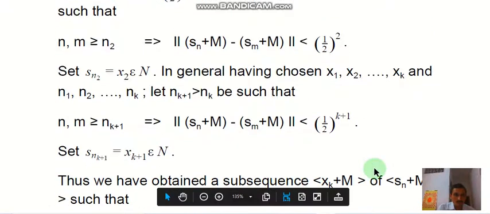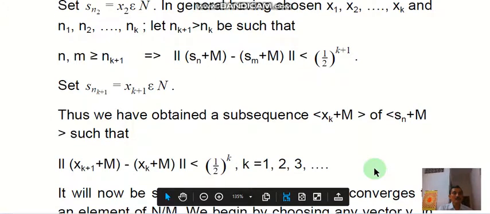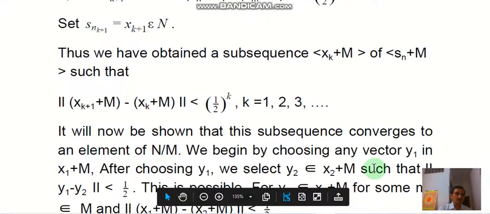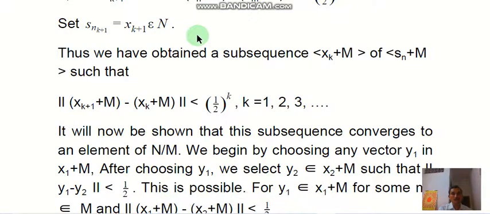So here also we can set S_{n_{k+1}} equal to x_{k+1}. So in this way we have chosen a subsequence xk of S_{n+m} such that norm of x_{k+1} minus xk is less than 1 by 2 power k.